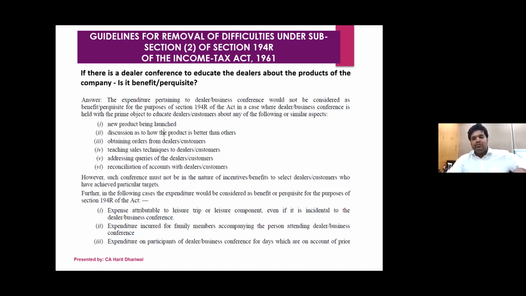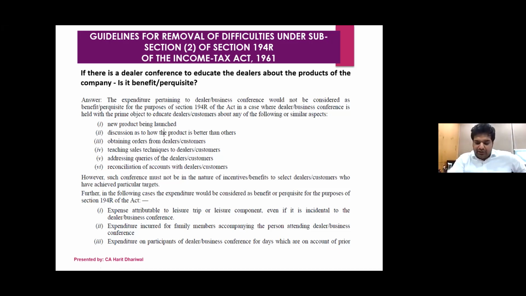But on these things, if you see, normally they have this incentive deal that if you achieve a particular target, you'll be given a Europe tour or a Thailand tour, or let's say an Australian tour. Wherever you go for the tour, in that case, it will be considered as a benefit and perquisite, and 194R would be applicable.